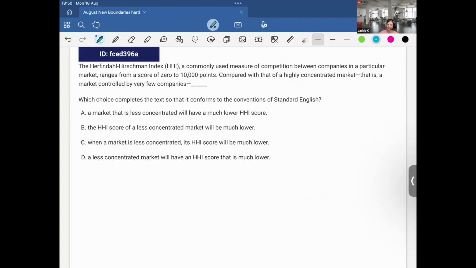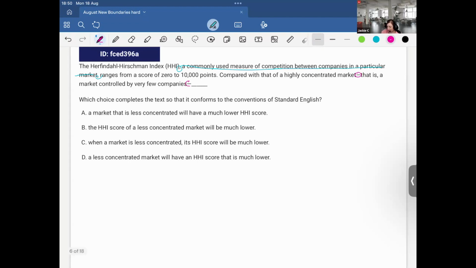Continuing the journey. Okay, next, the Herfindahl-Hirschman Index, HHI, a commonly used measure of competition between companies in a particular market. So here, just extra information, ranges from a score of 0 to 10,000 points, compared with that of a highly concentrated market, that is a market controlled by fewer companies. Okay, again, extra information.